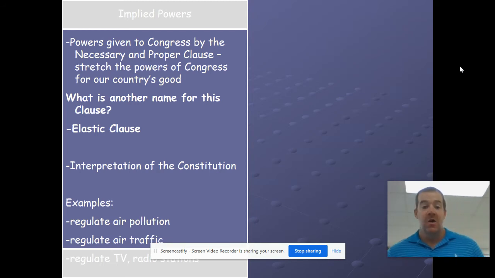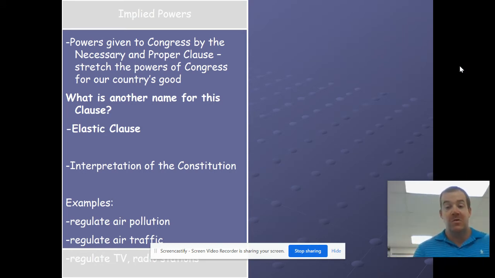The same way with air traffic or regulating TV. They didn't have television in 1787, 1789, but what they wrote in there was the necessary and proper clause, which allows Congress to deal with these problems that have arisen since then.